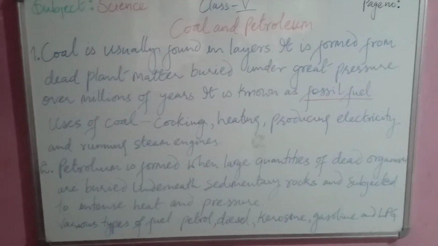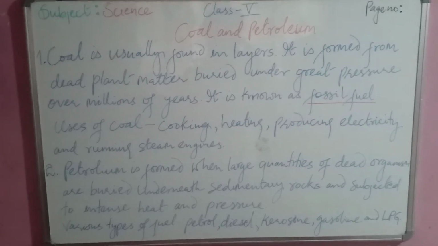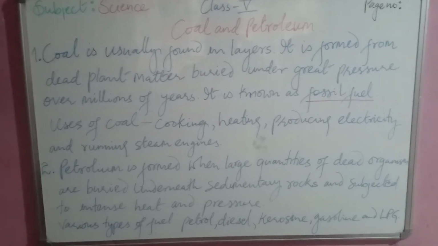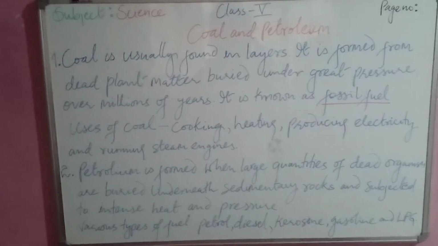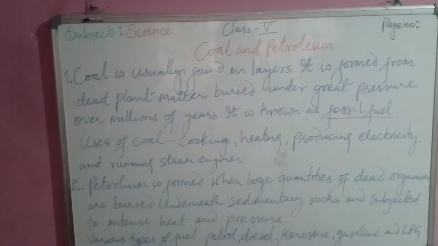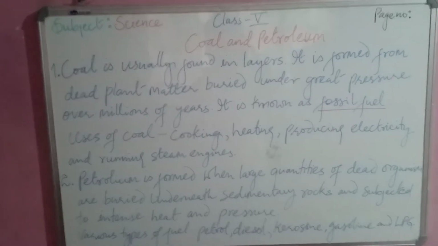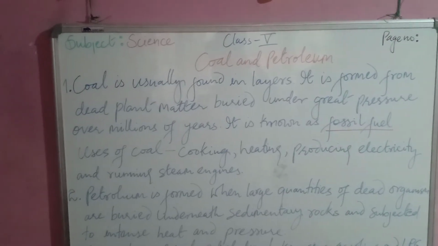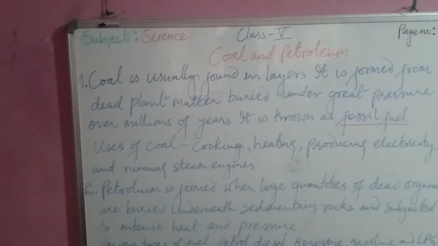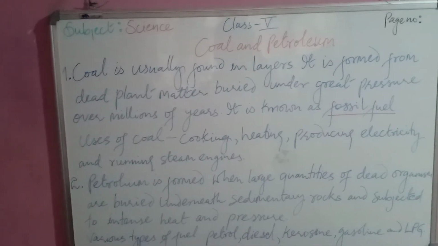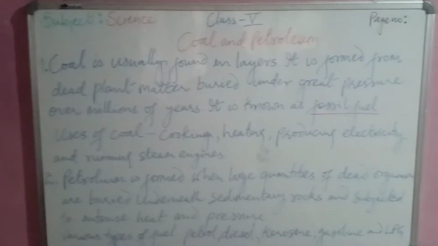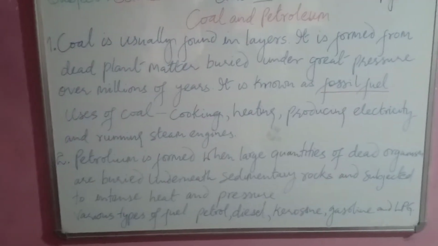It is formed from dead plant matter buried under great pressure, and over millions of years it is known as fossil fuel. Basically the coal is extracted from underneath the ground surface, which is buried for a very long time. It is because it is formed with large quantity of dead organisms, which were buried underneath sedimentary rock.